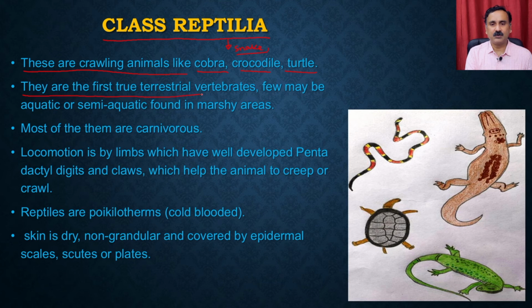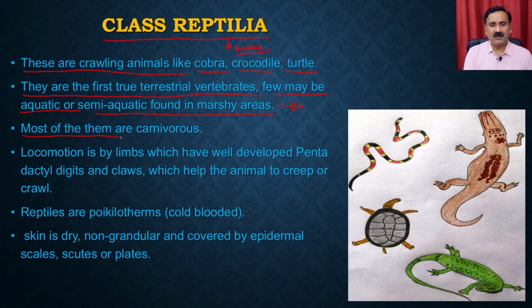They are the first true terrestrial vertebrates. A few may be aquatic or semi-aquatic, found in marshy land. So these are the first animals which were completely terrestrial. Compared to that, you might have seen that when we were talking about the amphibians, they were semi-terrestrial, like they can go into the water or they can remain on land. But these animals are true terrestrial because they remain on land. And some of these reptilia are also found in the water as well.